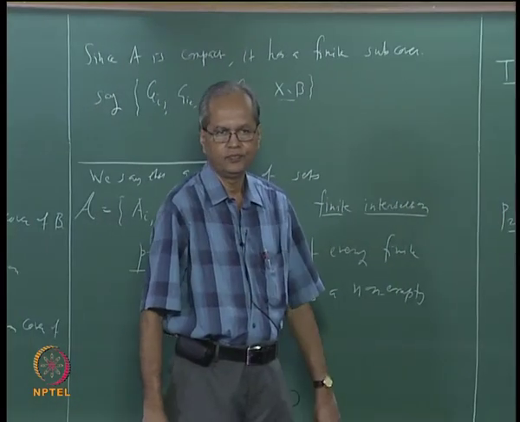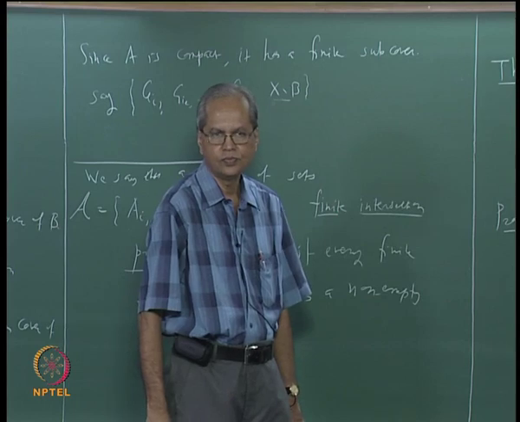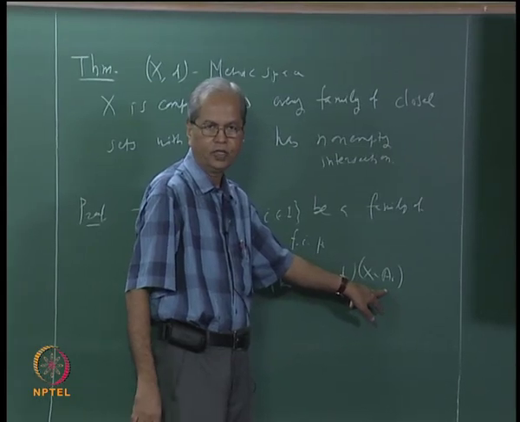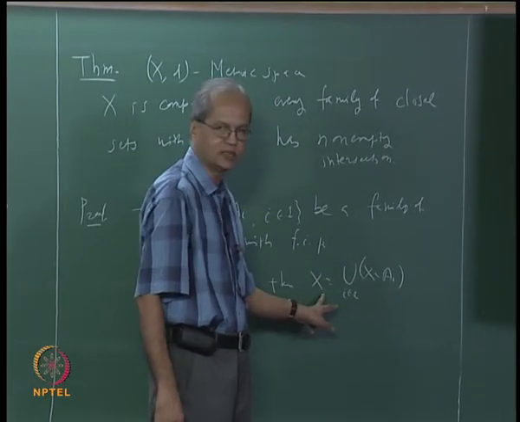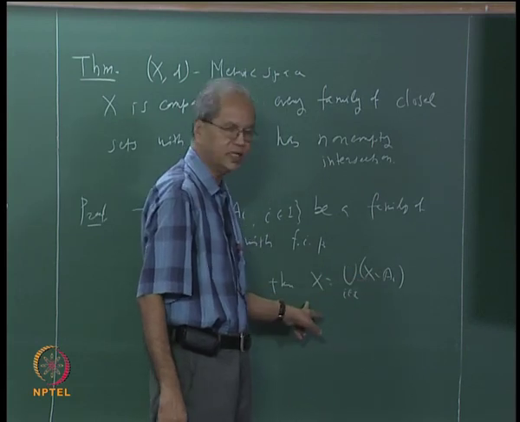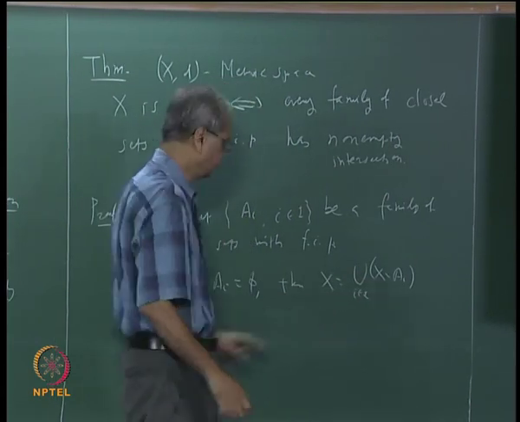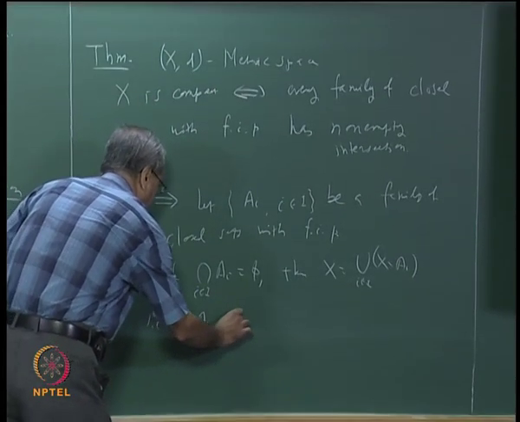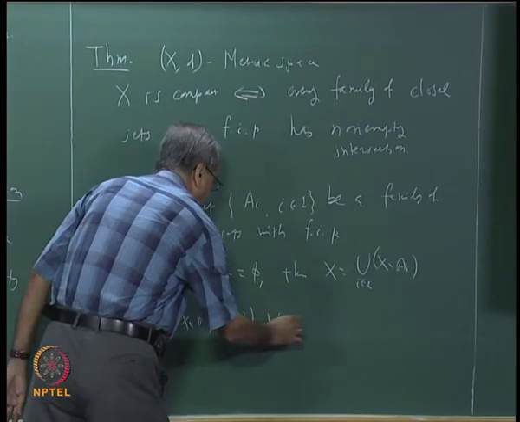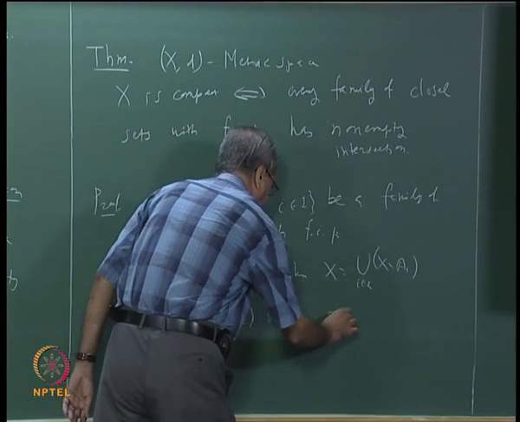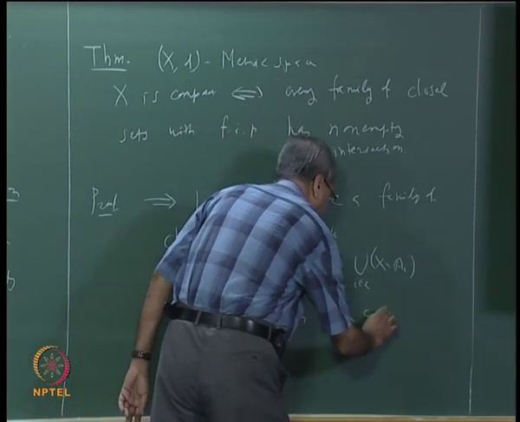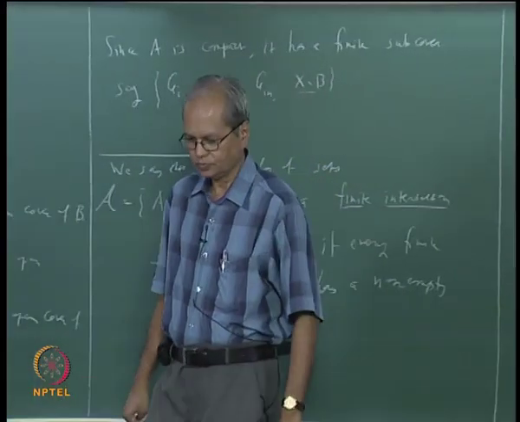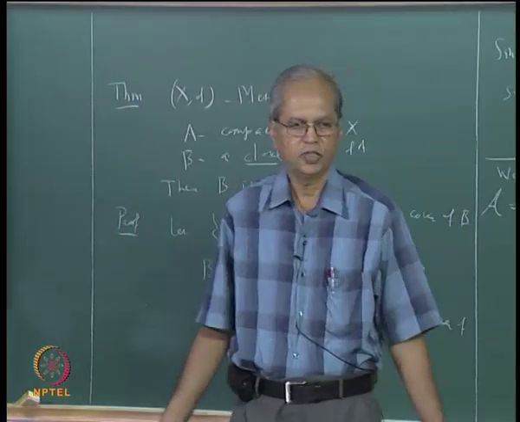Okay, but each of these X minus Ai is open, and their union is X. That means X minus Ai, i belonging to I, is an open cover of X. Now how to proceed after this is obvious.